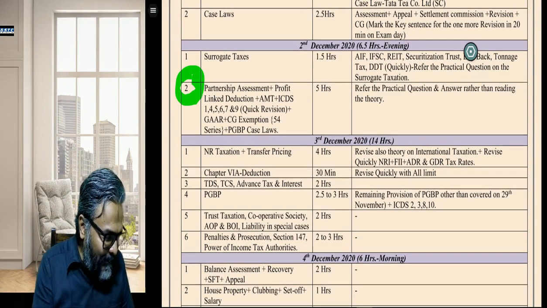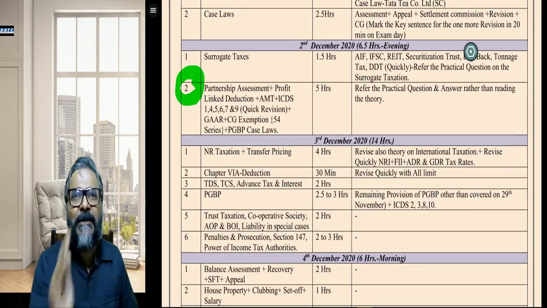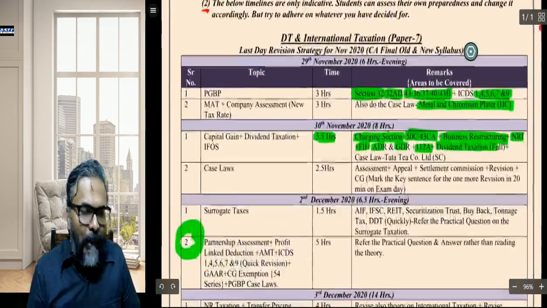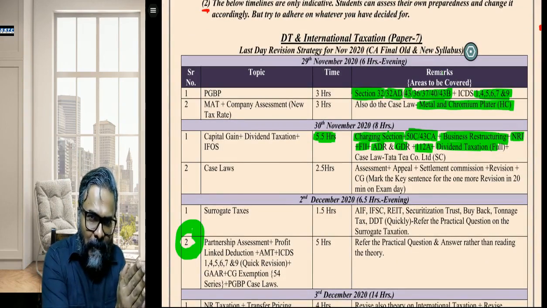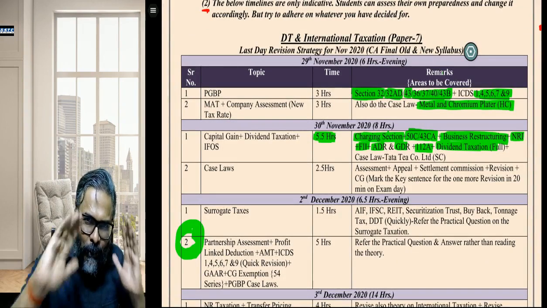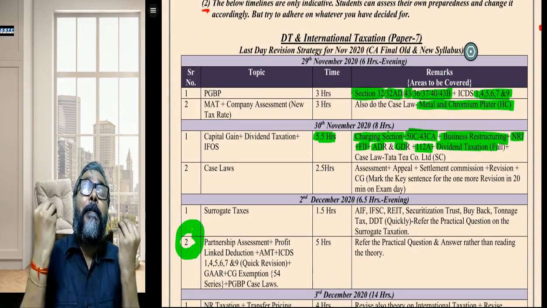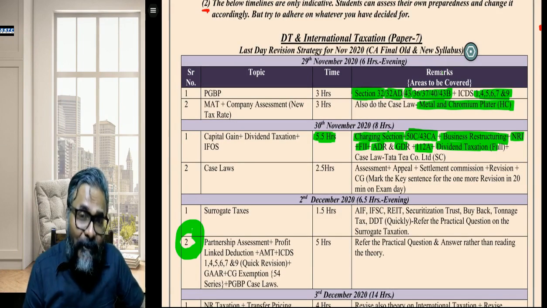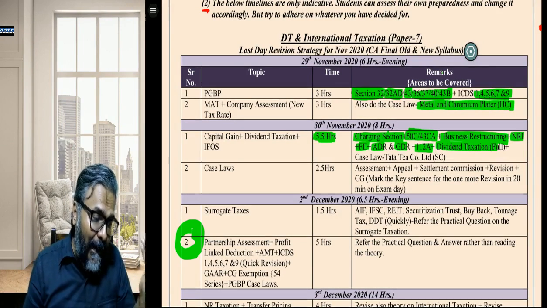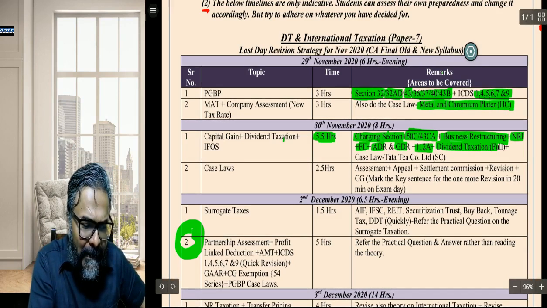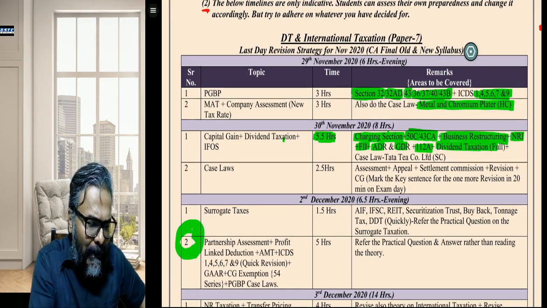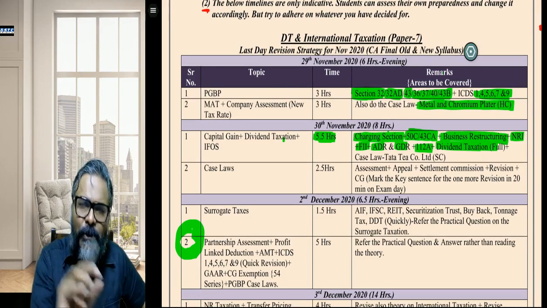And that is the reason why, students, I have made the planning in this particular way. The logical flow, whatever is logical, I have given as the first focus, so that even if you don't revise it a day before the examination, it is absolutely fine. So please try to cover it earlier. And hence, capital gains, dividend taxation, and IFOS. In capital gains, up till 112A, it's all about capital gains. Dividend taxation, students, you will do in full.